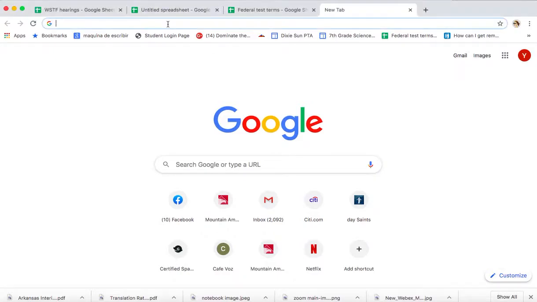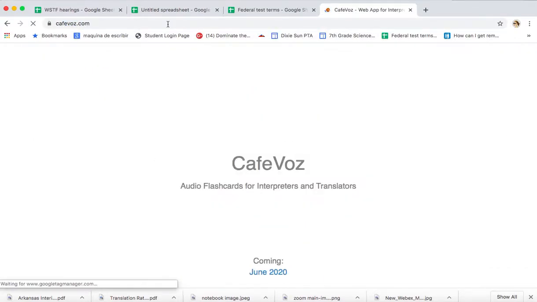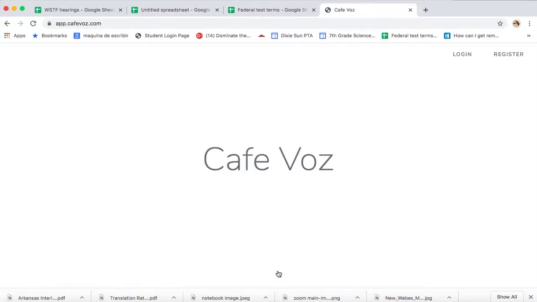So we're going to go to CafeVoz.com, and in the near future, we're going to have a login section right here, but for now we're going to click on June 2020, which takes us to the login section.